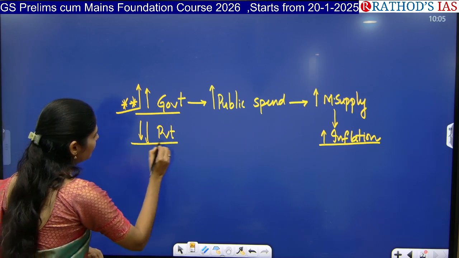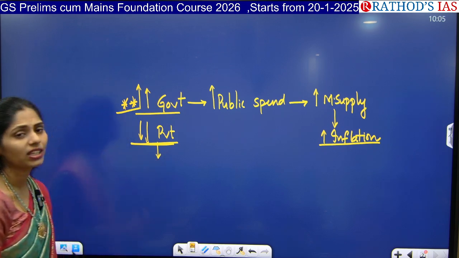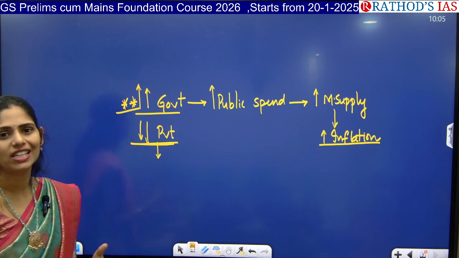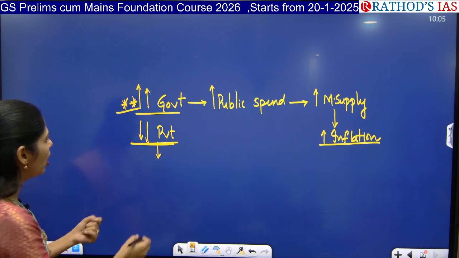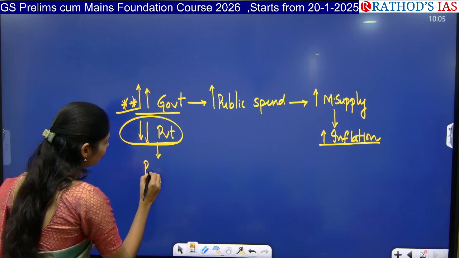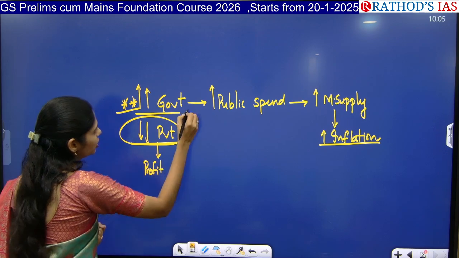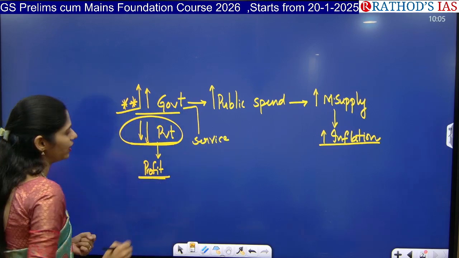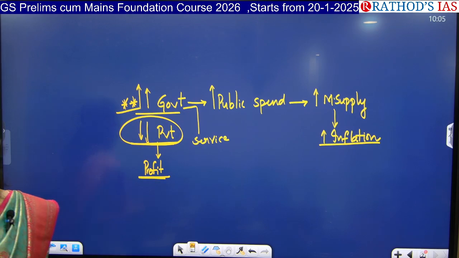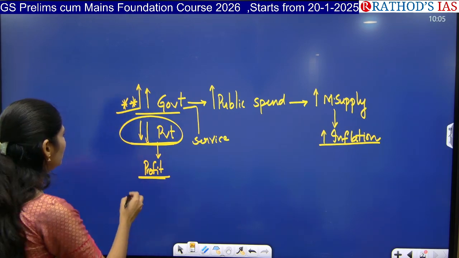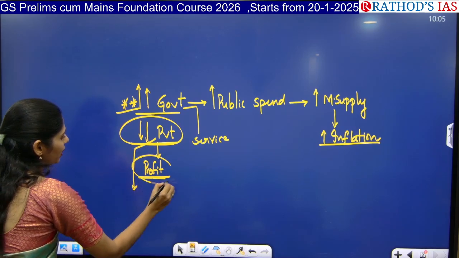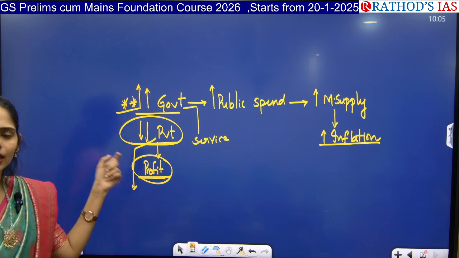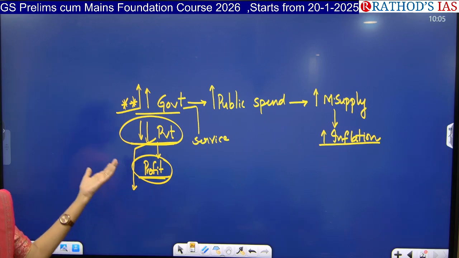So what is the impact whenever there is a decrease of private investment? What can we understand? That means these private people are not showing much interest to invest anywhere. Always, private people focus on profit. Government focuses on service, but private people focus on profit. If they are not getting profit, will you invest? No, right? So private people are not getting proper profit from investing in any sector. Because of this, they are getting less profit. Whenever they get less profits, they are not investing.